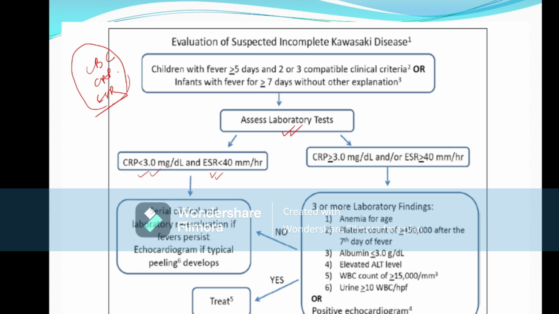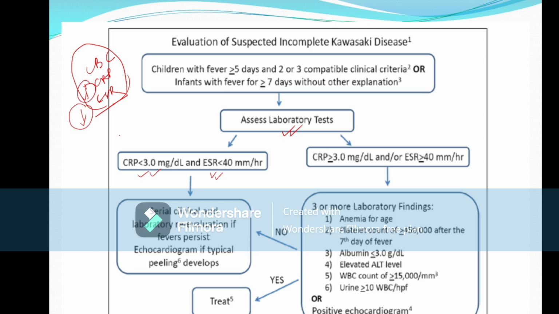That means dengue IgM test, NS1 test, MP malarial test, Widal test. If all infectious causes are ruled out, then we have to see the CRP and ESR. If CRP is less than 3 and ESR is less than 40, then the child is not suffering from Kawasaki disease. That means if ESR and CRP are low, the child is not suffering from Kawasaki disease.